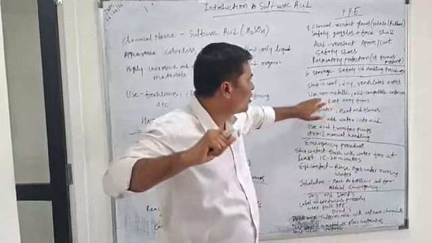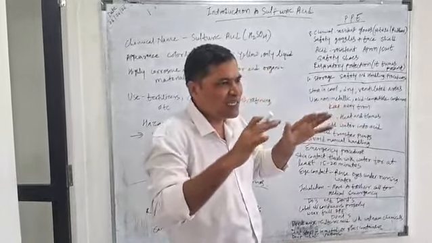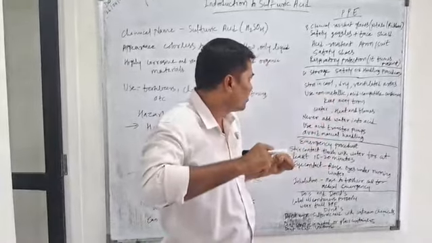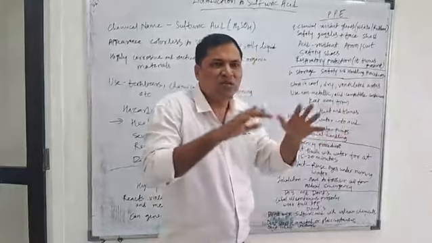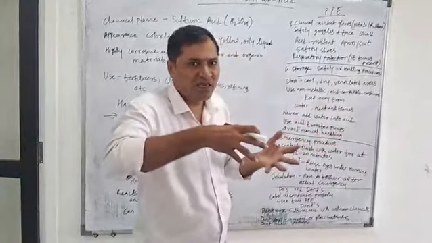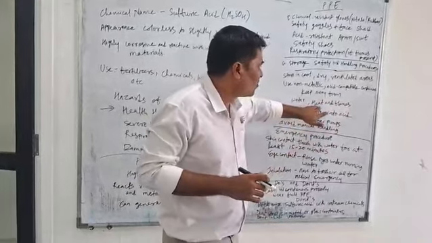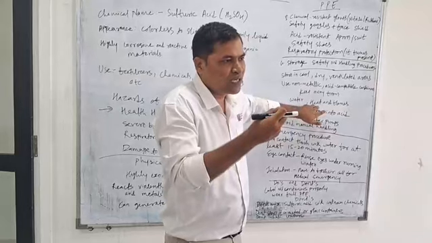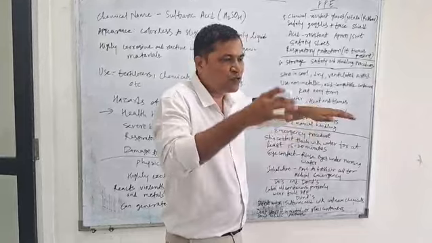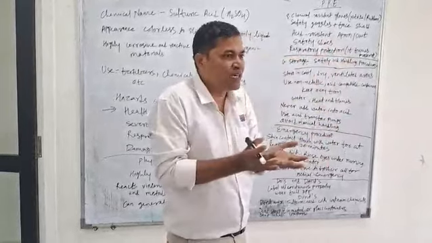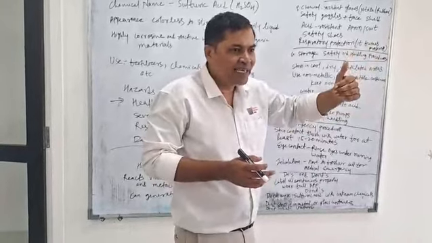Use non-metallic, acid compatible containers for storage. Non-metallic means metal things are not used for storage. You can use proper wooden boxes to store the material. Keep it away from water, heat and sunlight. For the compartment where you are storing sulfuric acid, the container should be totally covered, with no entry of sunlight.